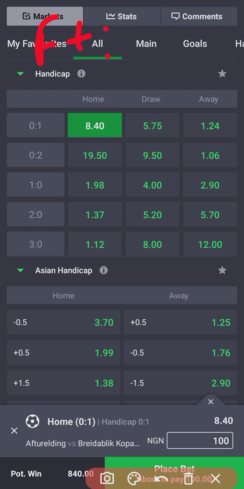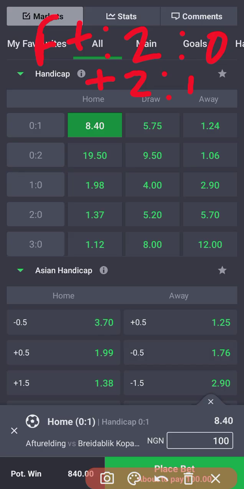Now, for this particular bet to win, I will want at full time the home side to win by exactly 2 goals, or 2-0. So if at full time the match ends 2-0, then plus the handicap, we have the scoreline as 2-1. Is that understood? 2-1, and then this bet is a win.